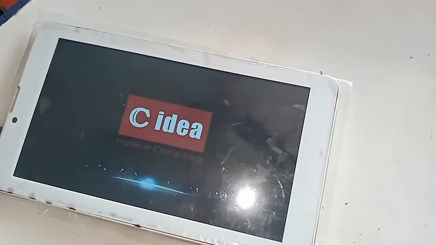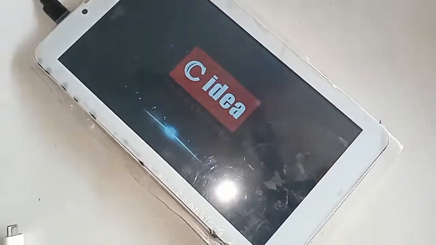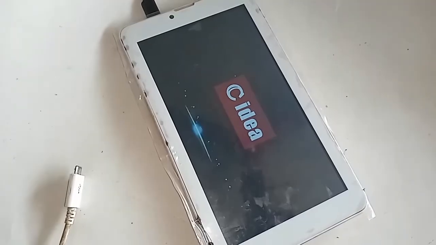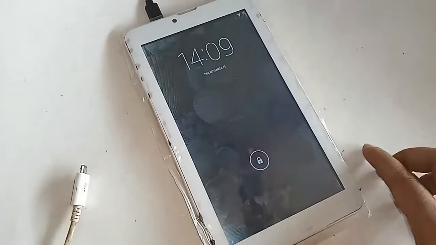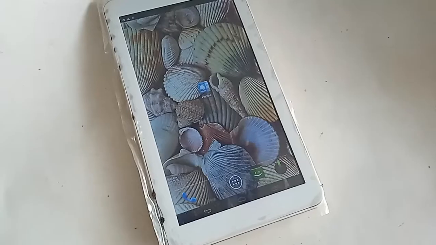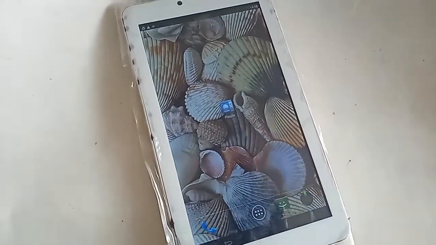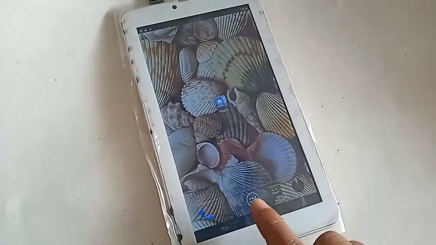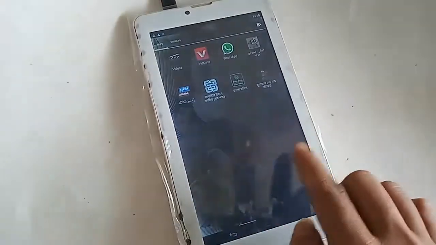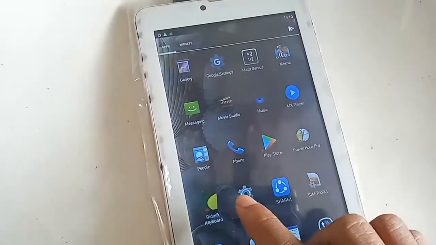That's why I have to turn on the phone first. When my phone is turning on, I will unlock it. And then I have to find the option called settings. After finding the option, I will click on settings. After clicking on settings, it will present many options from here.